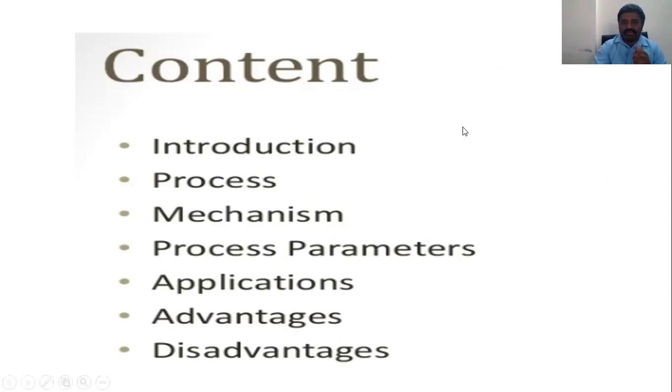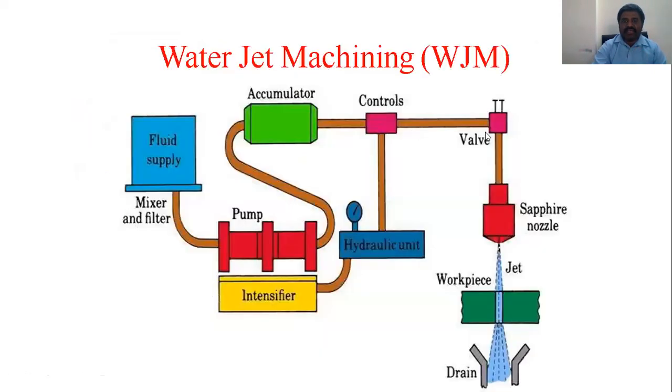See here from the diagram, recollecting from water jet machining: we know there is a fluid supply from a reservoir, to the pump, to the intensifier, to the accumulator, to the control valve, and to the nozzle.